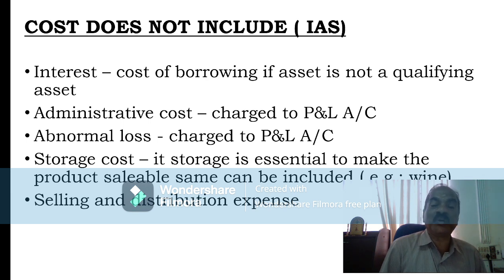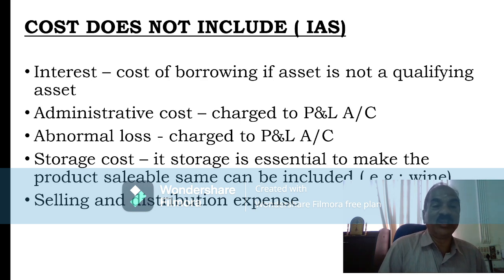So if that storage is an essential part of the manufacturing, that storage cost can be added with the value of inventory. Otherwise, usually storage cost is not added and it is considered an expense in the P&L account, not a factor in the valuation of inventory. Selling and distribution expense is usually completely excluded and charged as selling and distribution expenses.